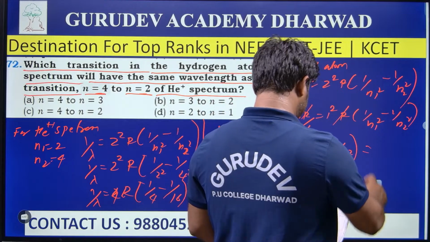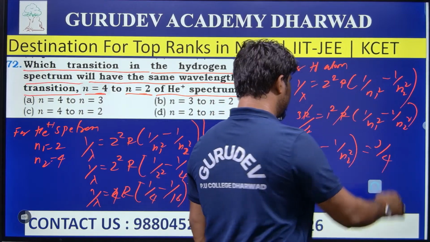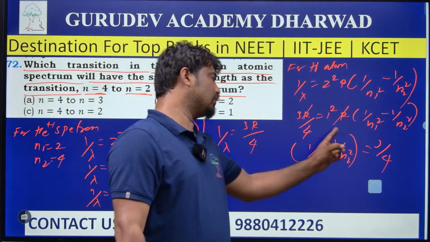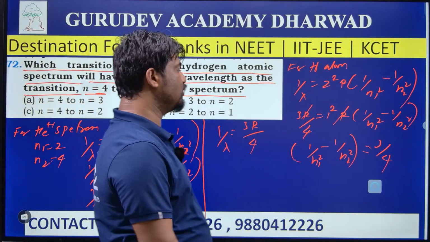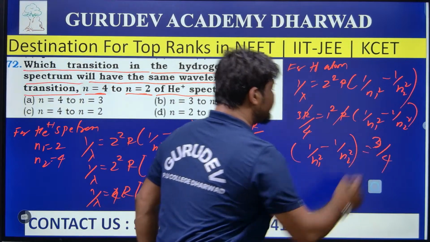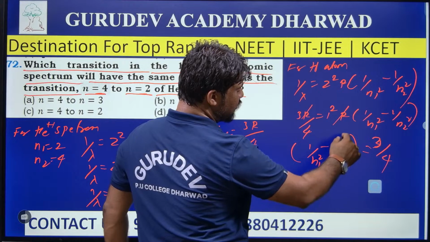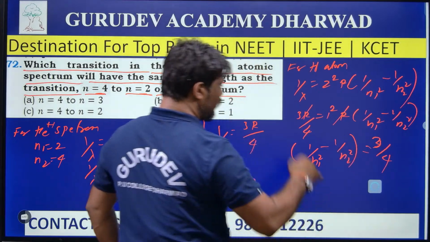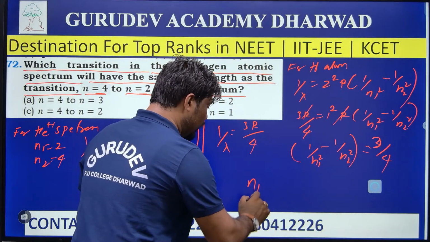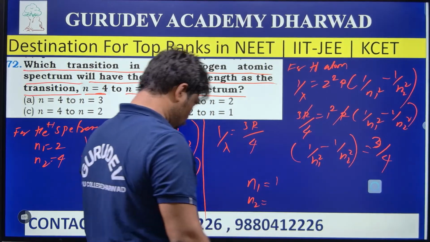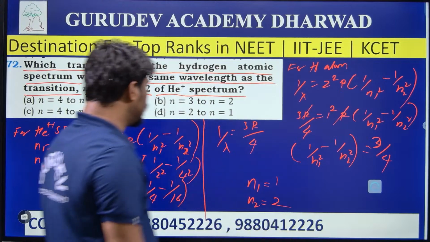On further simplification, 1 divided by n1 square minus 1 divided by n2 square is equal to 3 by 4. Then what should n1 and n2 be? n1 is equal to 1 and n2 is equal to 2.